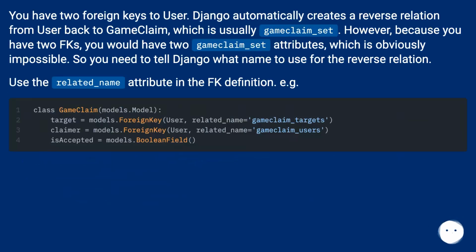You have two foreign keys to user. Django automatically creates a reverse relation from user back to game claim, which is usually game_claim_set. However, because you have two FKs, you would have two game_claim_set attributes, which is obviously impossible. So you need to tell Django what name to use for the reverse relation. Use the related_name attribute in the FK definition, e.g.